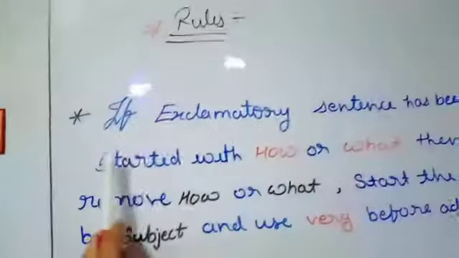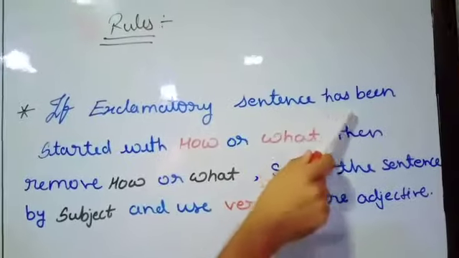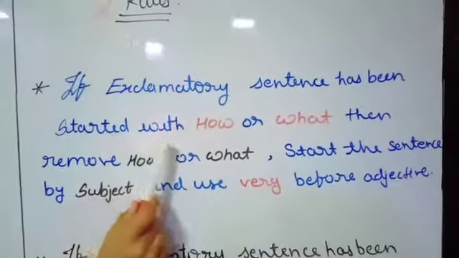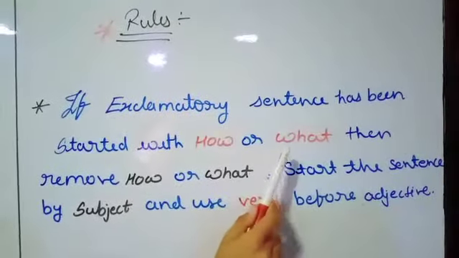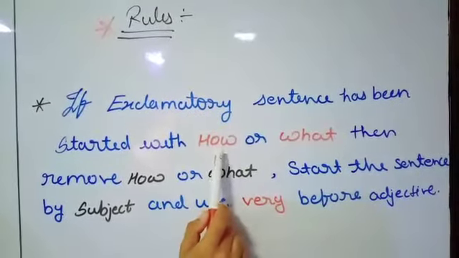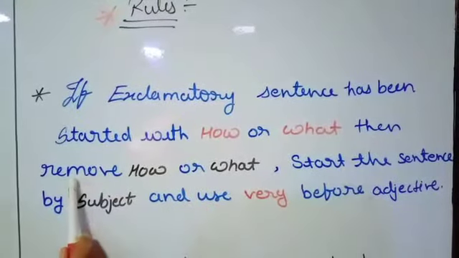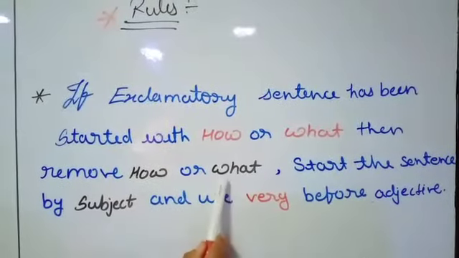The first rule is: if an exclamatory sentence starts with how or what, then what do we have to do? Then remove how or what.